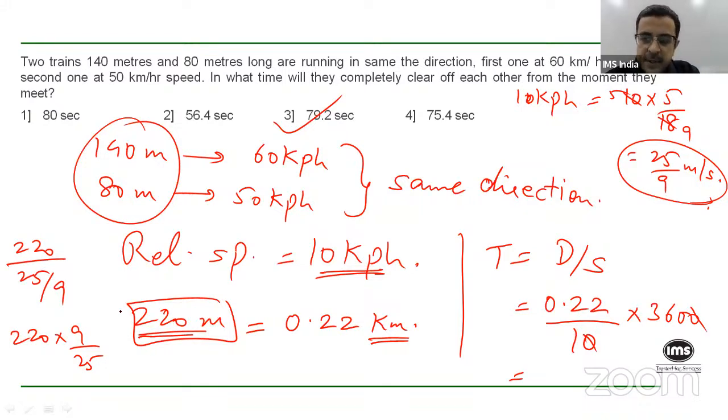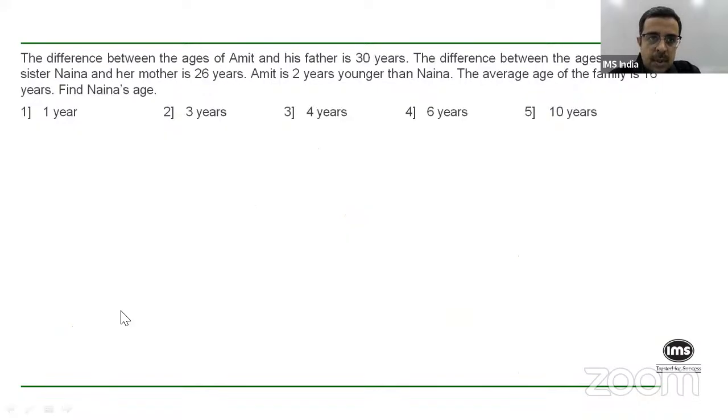Okay. So whichever way you want to do it, you can either convert the distance into kilometers, or the speed into meters per second. Okay.